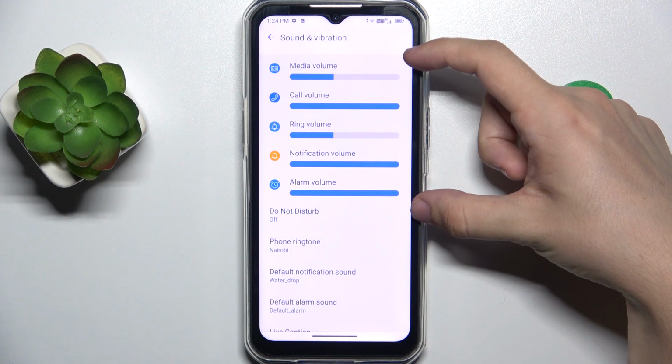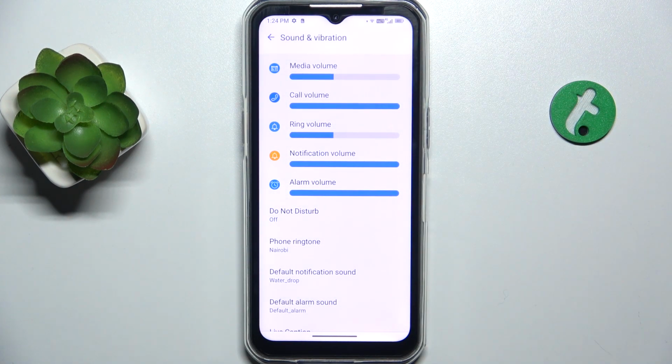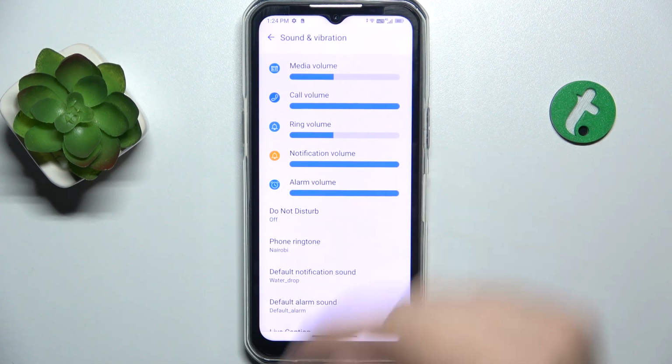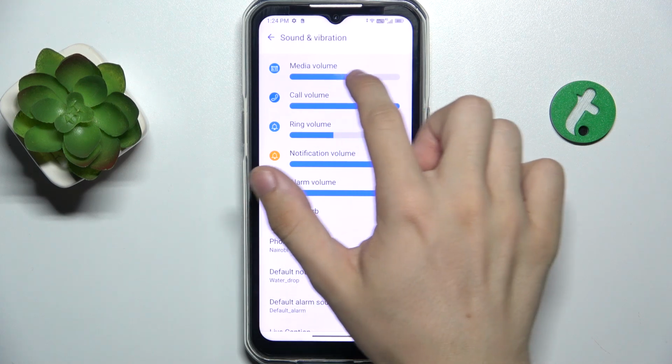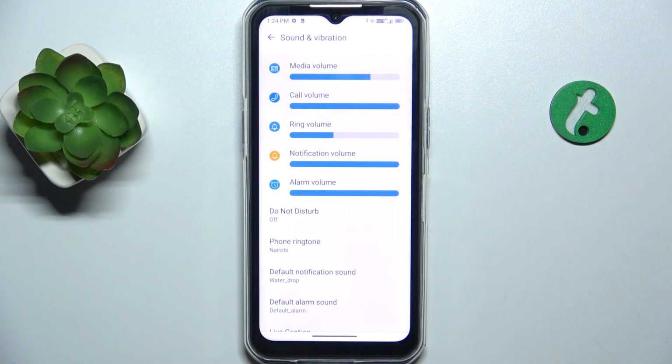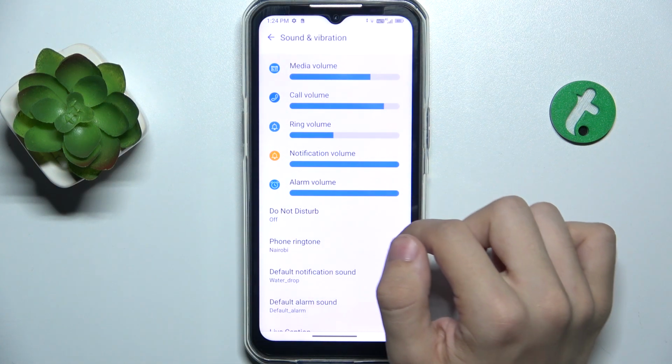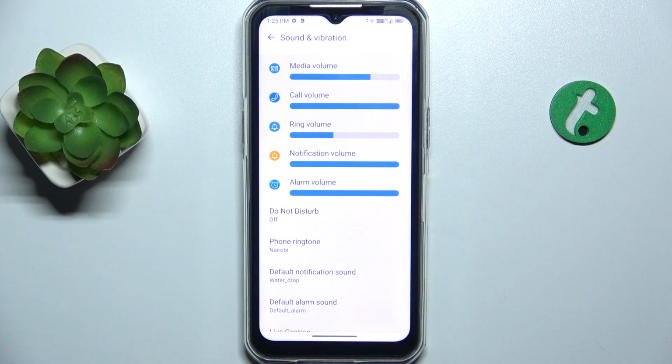These bars are to adjust the volume of media, calls, ring, and notifications and alarms. You can slide these bars to adjust the volume, and when you adjust it, you hear a preview of how loud it is.